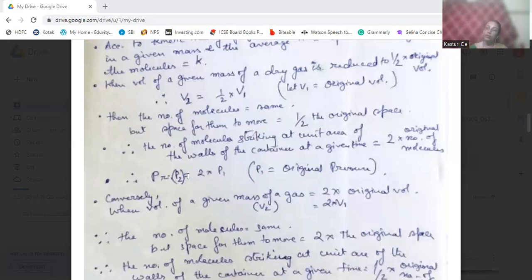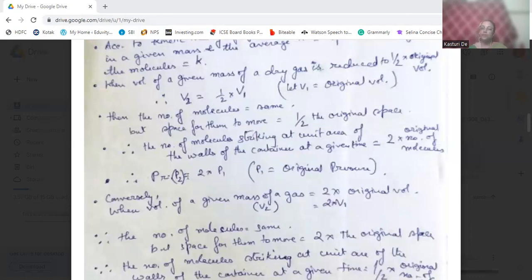The number of molecules is the same and they have the same kinetic energy, but they get more space, so they will move more slowly between collisions. They have to travel a longer distance to hit the walls of the container.